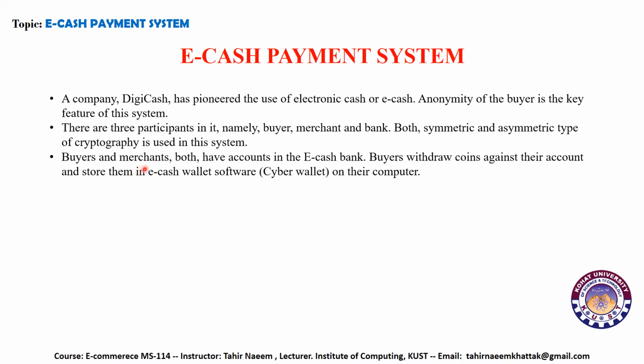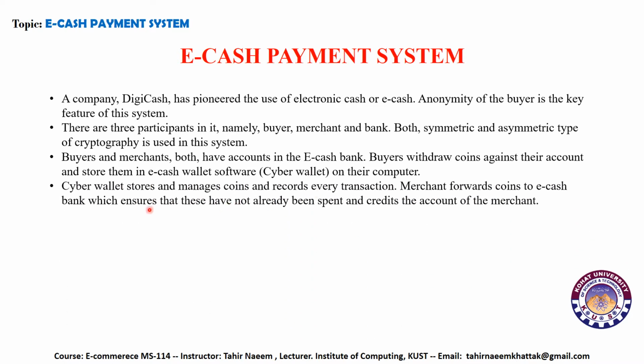Buyer and merchant both have accounts in the eCash bank. Buyers withdraw coins against their account and store them in eCash wallet software, also known as Cyber Wallet, on their computer. Cyber Wallet stores and manages coins and records every transaction. Merchants forward coins to the eCash bank, which ensures that these have not already been spent, and credits the account of the merchant.